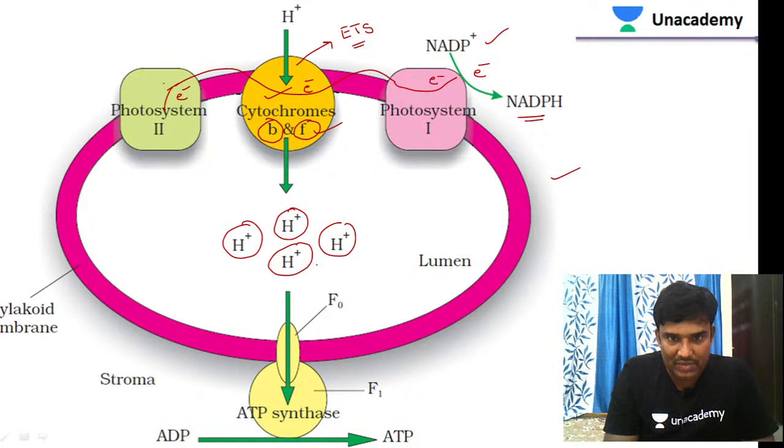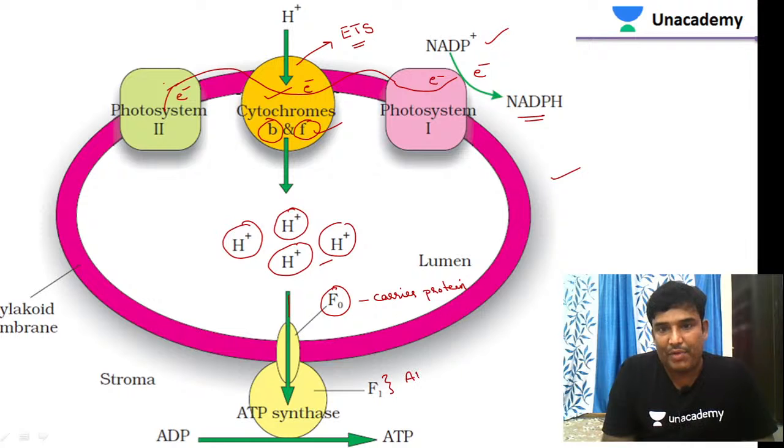When these protons are moving through F0, this is a carrier protein. F0 is a carrier protein that is located in the thylakoid. Then F1 has the enzymatic activity; the type of enzymatic activity is ATP synthase. When protons pass through, all this together is called a proton gradient.